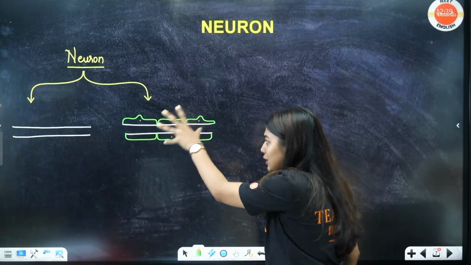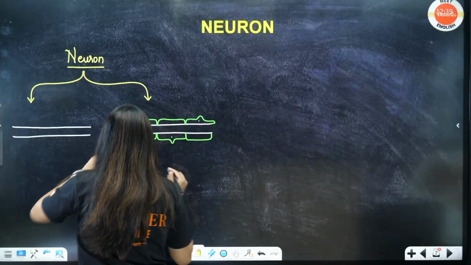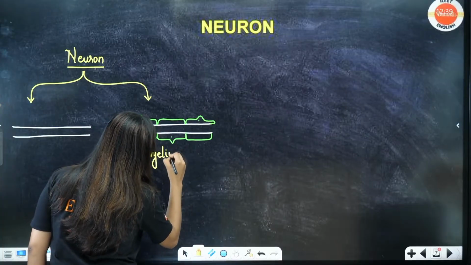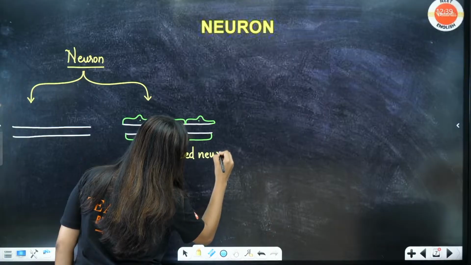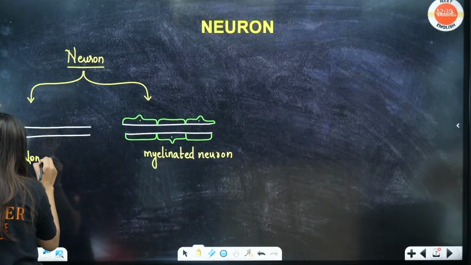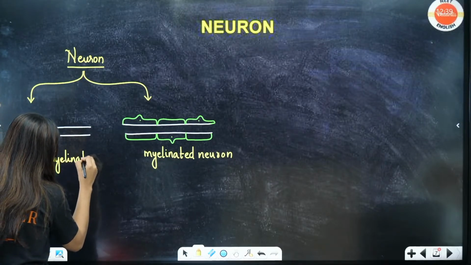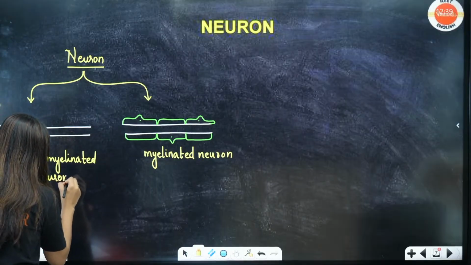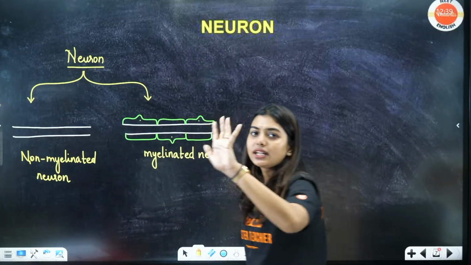The cells that you're seeing are the Schwann cells which are releasing your myelin. So this becomes your myelinated neuron, and this becomes your non-myelinated neuron. Clear? That means here there are no Schwann cells to release anything.